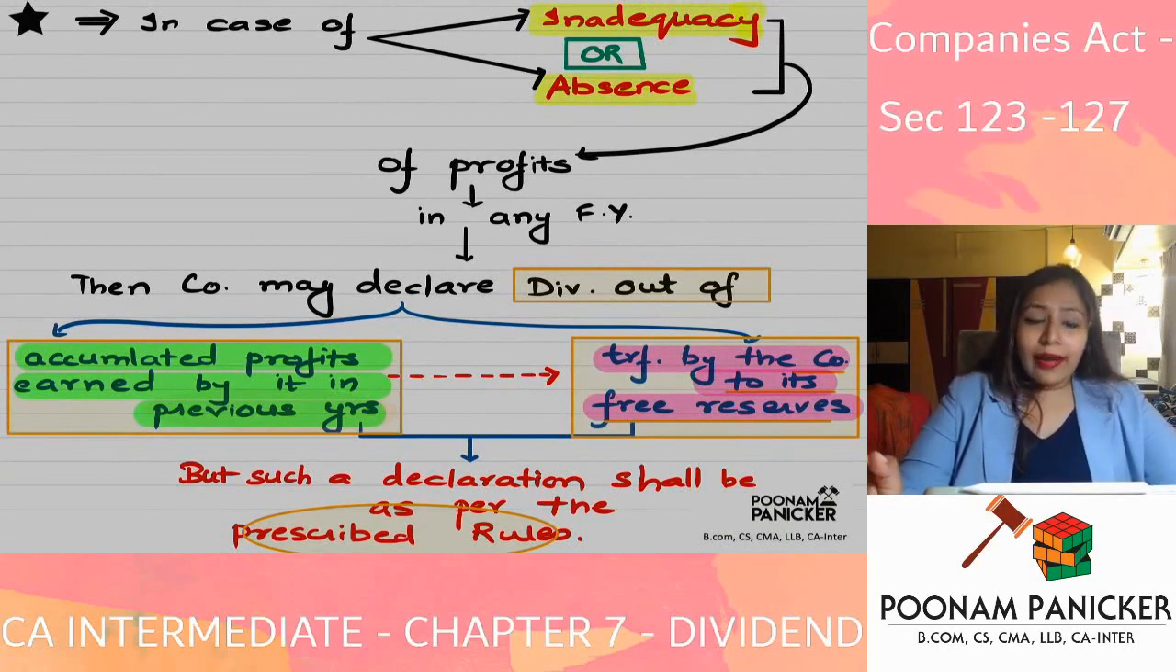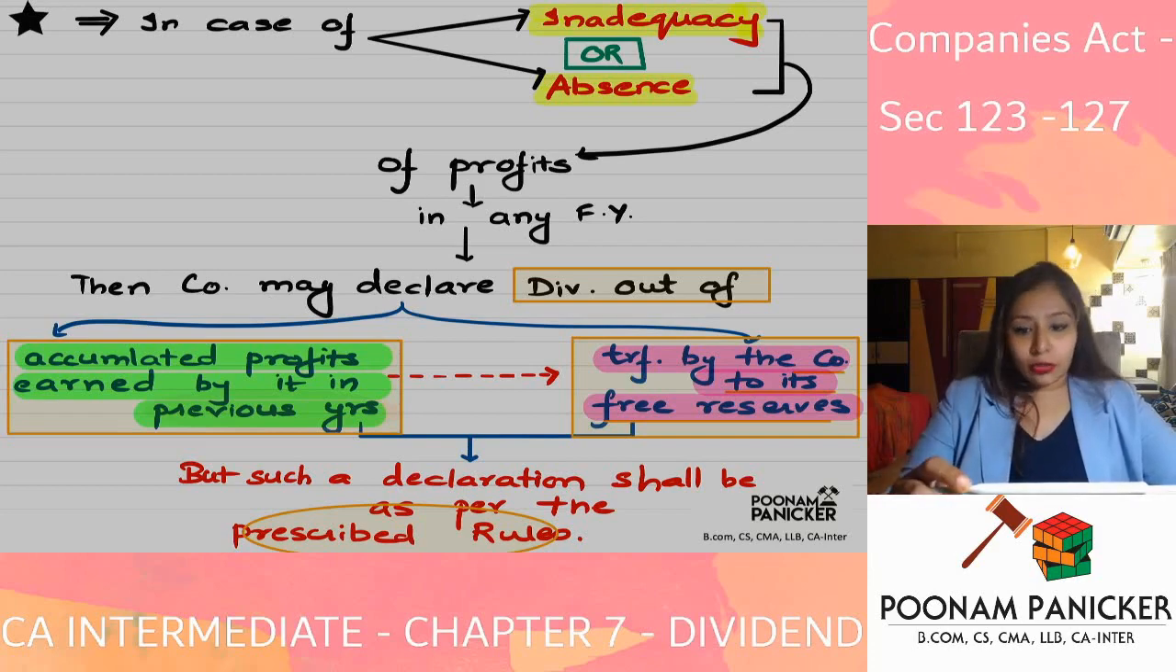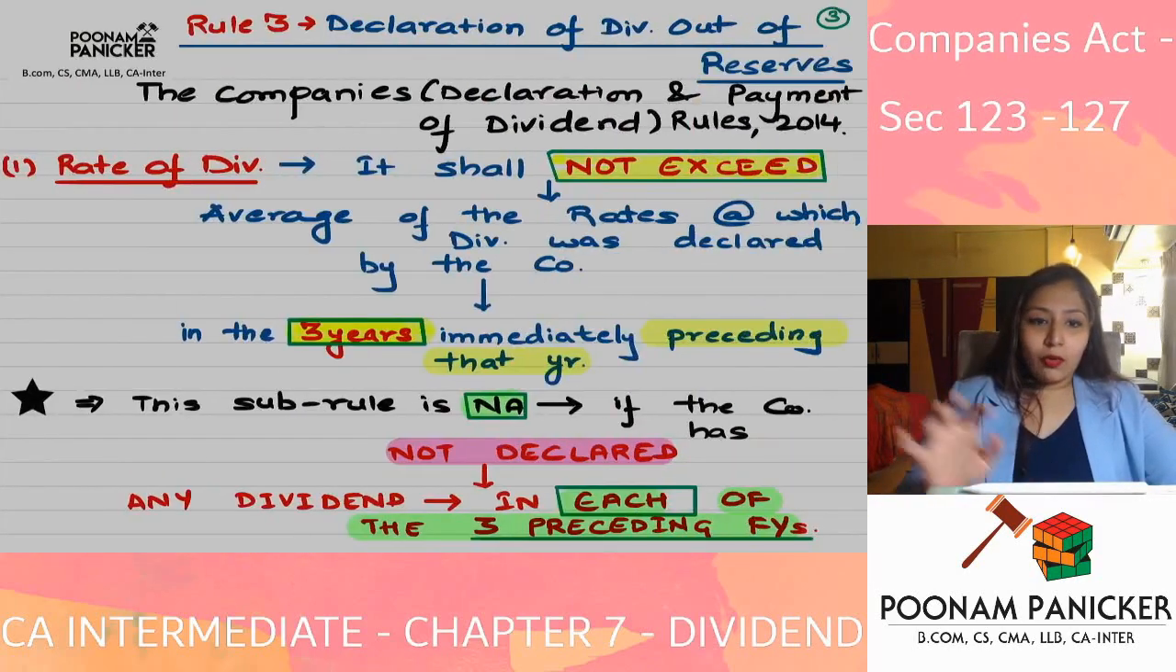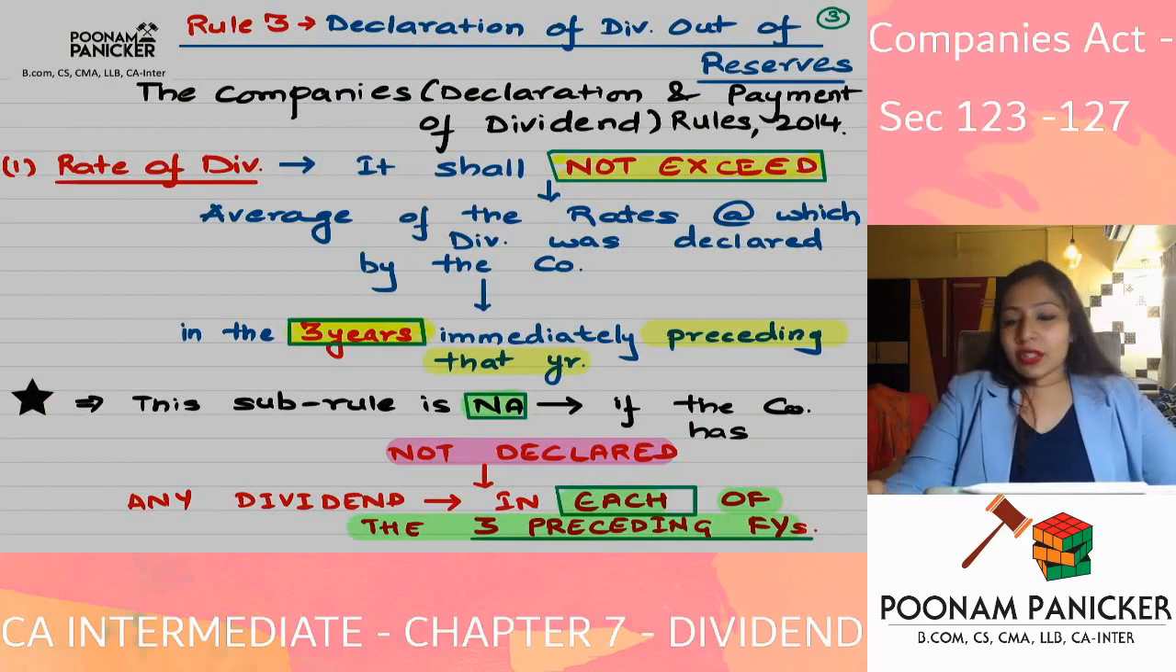You will have to follow the prescribed procedure given under the rules. The rule applicable here is Rule 3 of the Declaration of Dividend out of Reserves. In the description, I will give you a link of the video wherein we have solved a question on the basis of Rule 3. Over here, I am just going to summarize what the rule says. If you want to look at how a question is solved, I will give a link in the description.